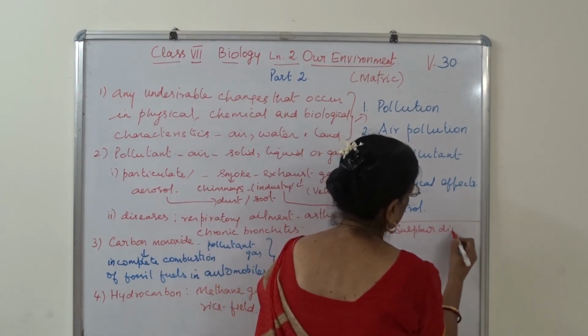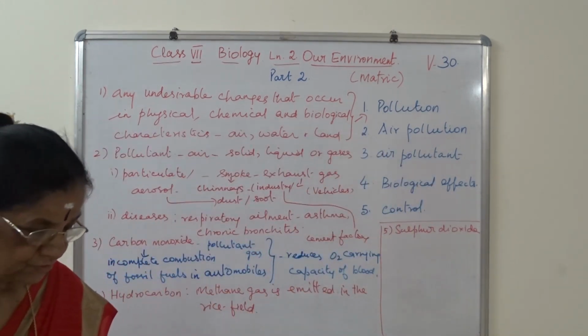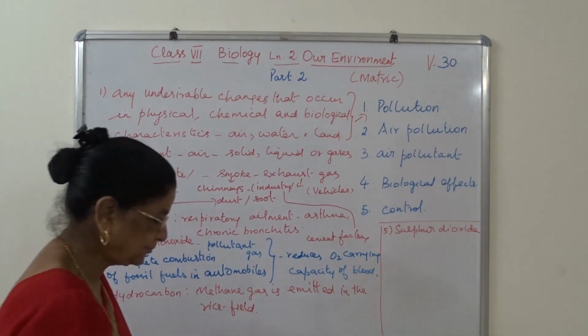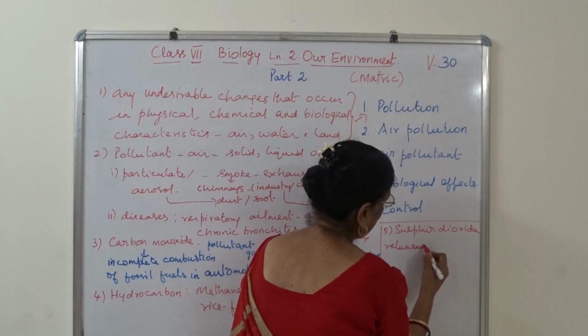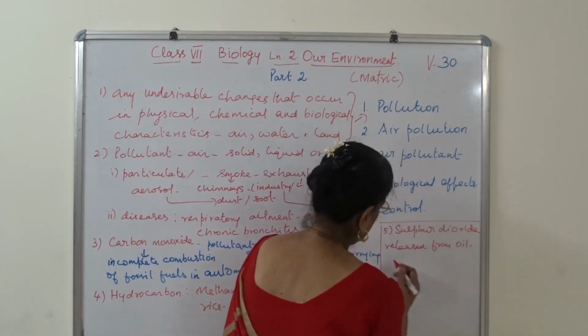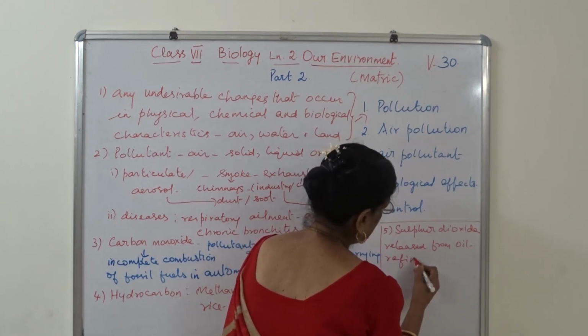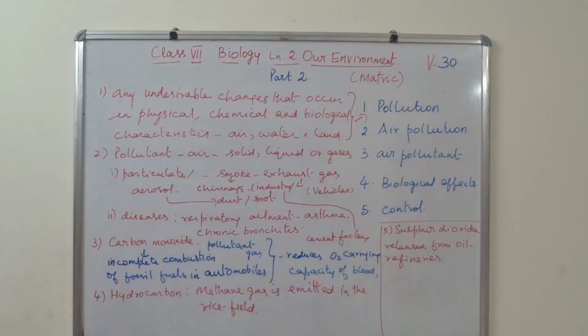It's a gas, and it is released from oil refineries. I hope you are listening. It is released from oil refineries. Are you clear? So these are the air pollutants.